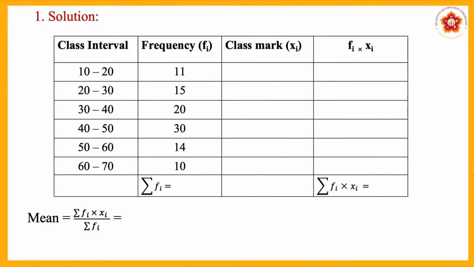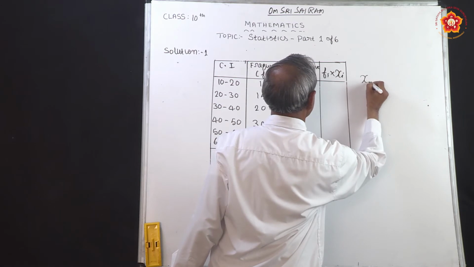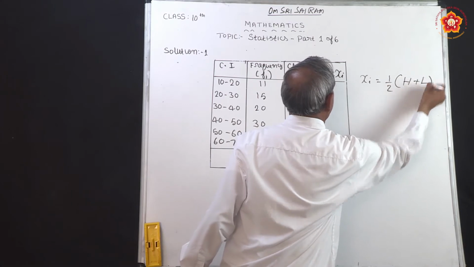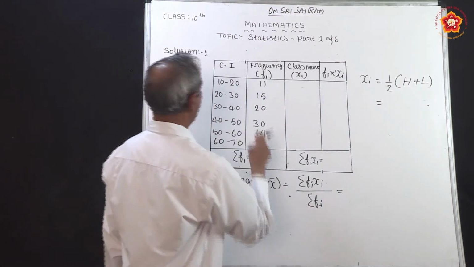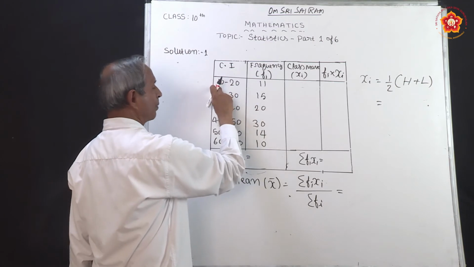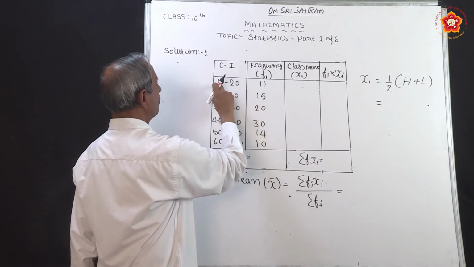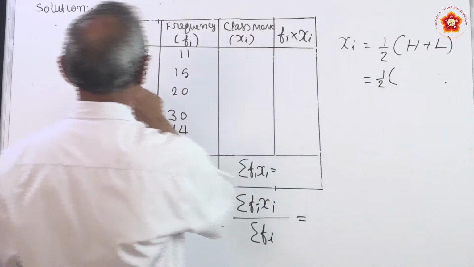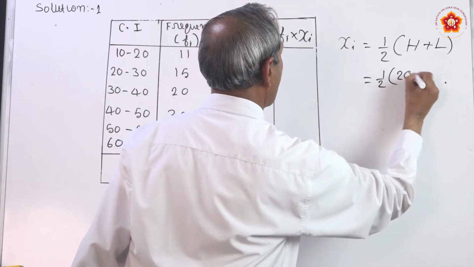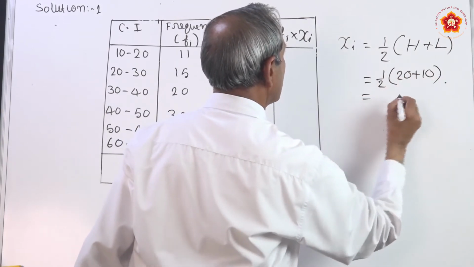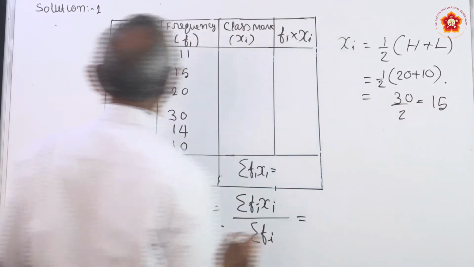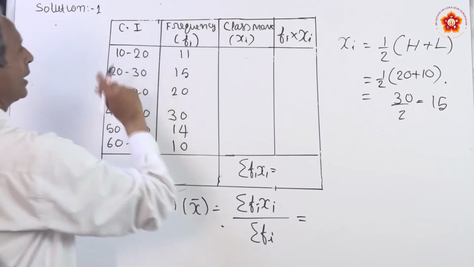To find the class mark, the formula is half into h plus L. Class mark, this is the formula to find xi, that is equal to half of h plus L. Now here h represents the higher limit and L represents the lower limit. Therefore, 20 plus 10 divided by 2, that is equal to, first one is half into 20 plus 10, that becomes 30 divided by 2, that becomes 15. Now the class mark for the class interval 10 to 20 becomes 15.